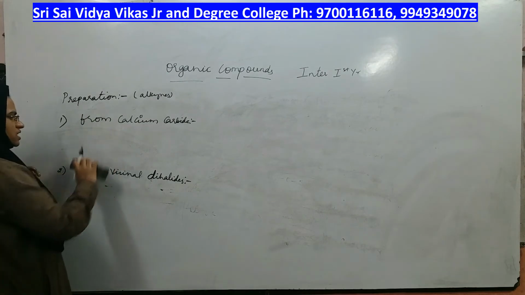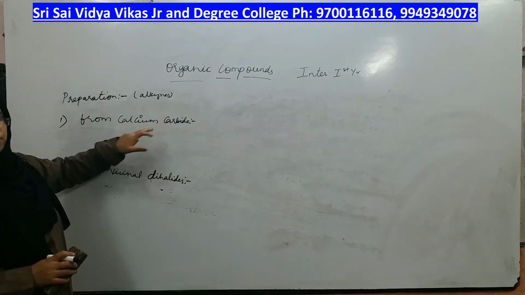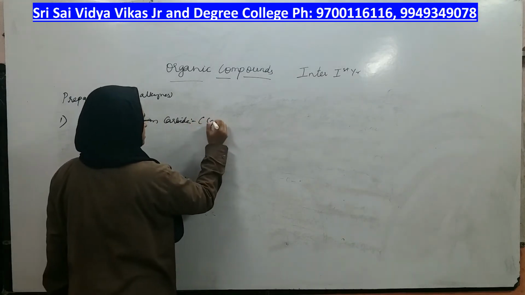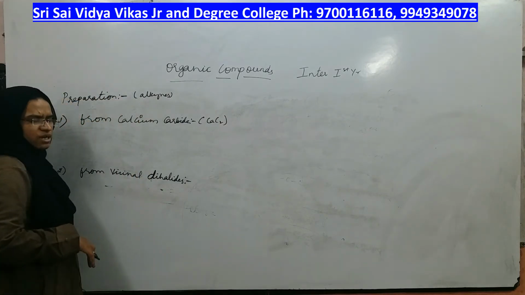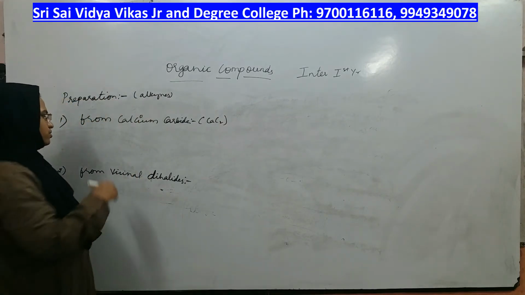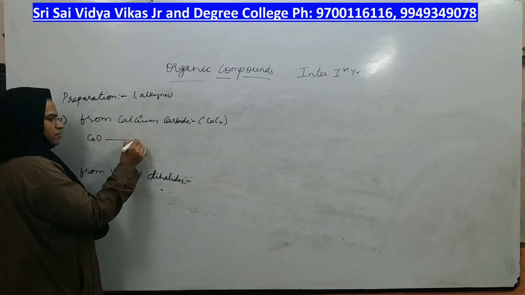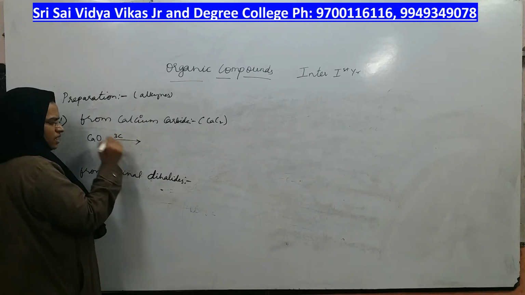The first reaction is by using calcium carbide you can prepare alkynes, right? What is the formula of calcium carbide? CaC2 is the formula for calcium carbide. Calcium carbide you cannot get directly. So to get calcium carbide, what you have to do is take lime and heat it with carbon.